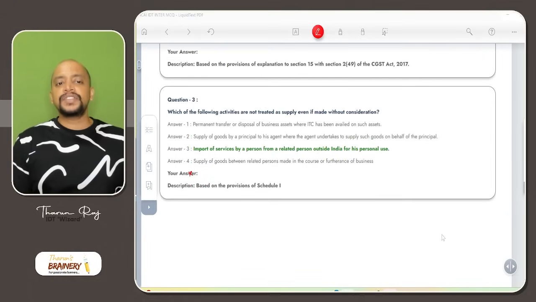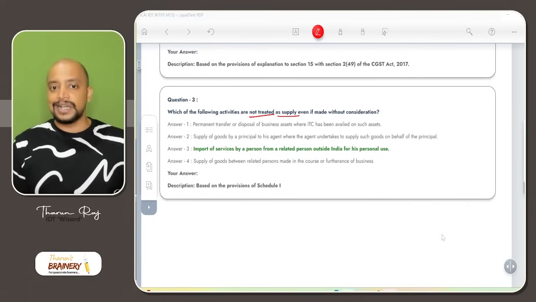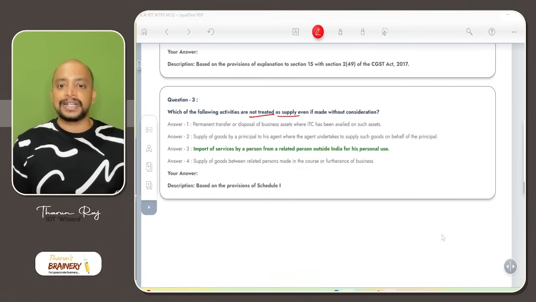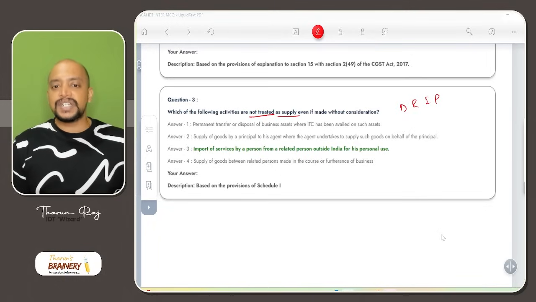Then which of the following activities are not treated as supply even if made without consideration? So they are asking about 7(1)(c). So we need to check each one. Permanent transfer or disposal of assets where ITC has been availed on such assets. Yes. So they are asking which is not treated as supply. This is supply under 7(1)(c).